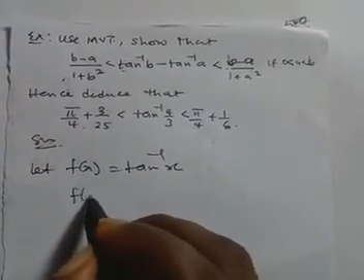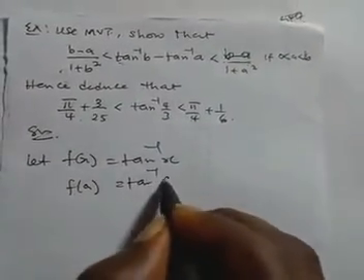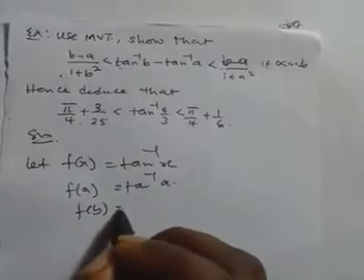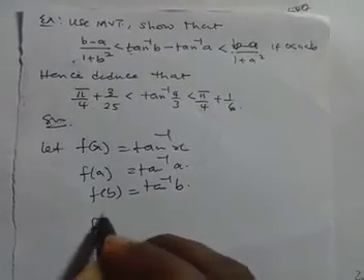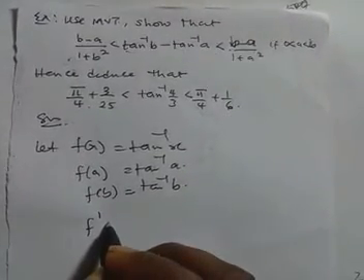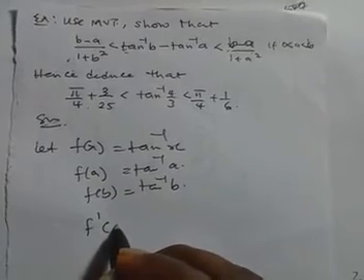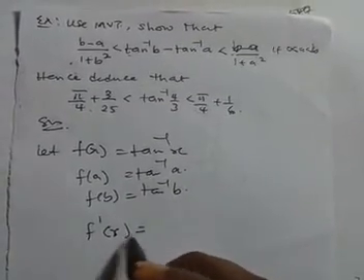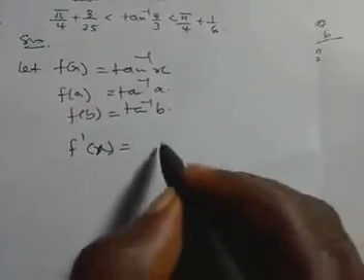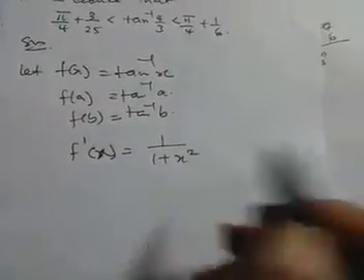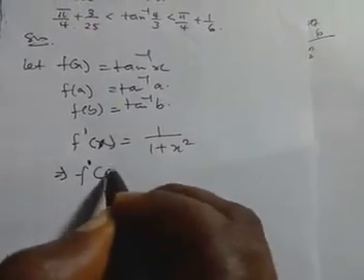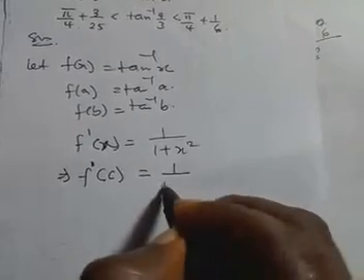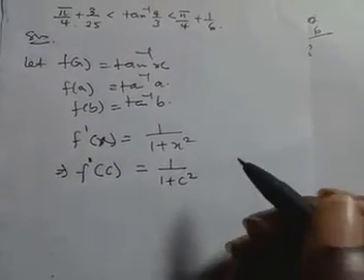Then, we are dealing with a and b as points. F of a will be arctan a. F of b will be arctan b. Then let's differentiate as usual. So our f prime of x, if you differentiate arctan x, it will give you 1 over 1 plus x squared. So don't forget that we normally put c there. It will be 1 over 1 plus c squared.